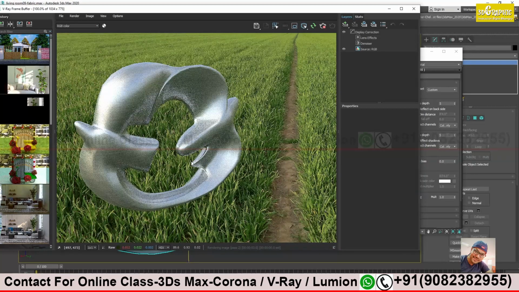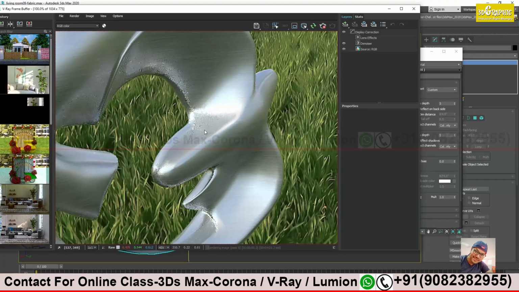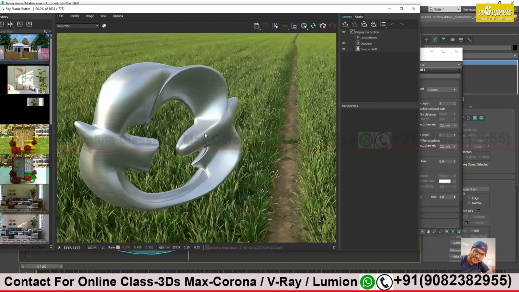Much better now. The only thing I'm worried about is the UV. Now the environmental effect is reduced. It is looking more like a metal.